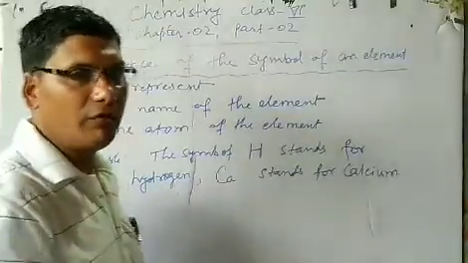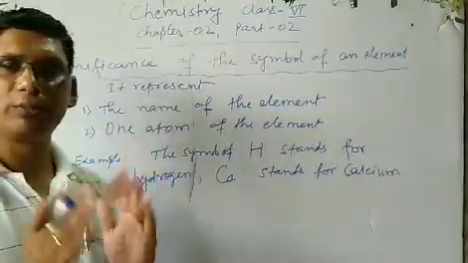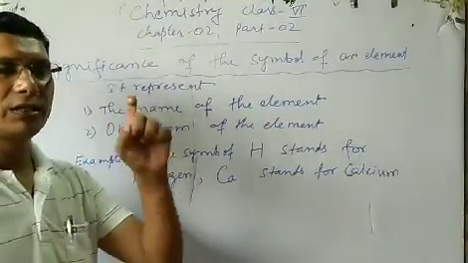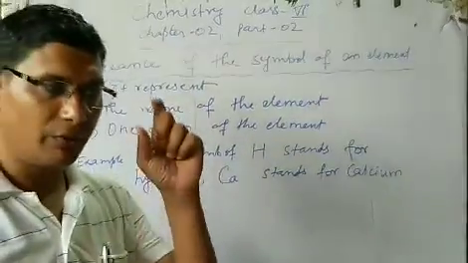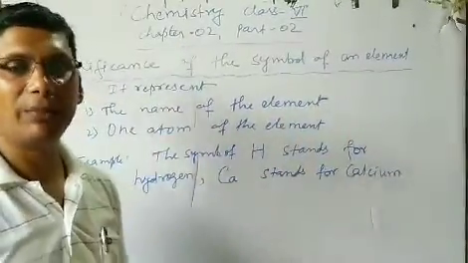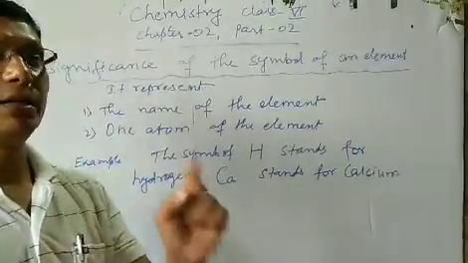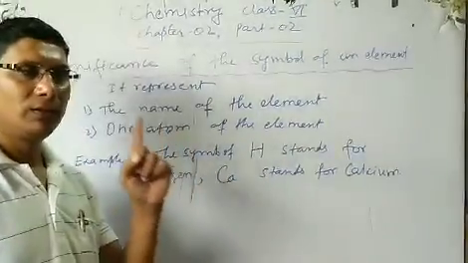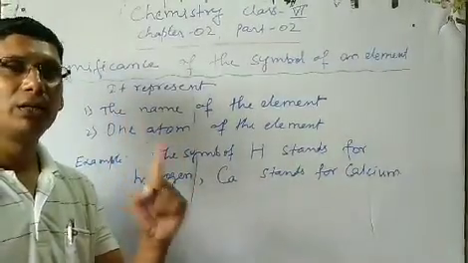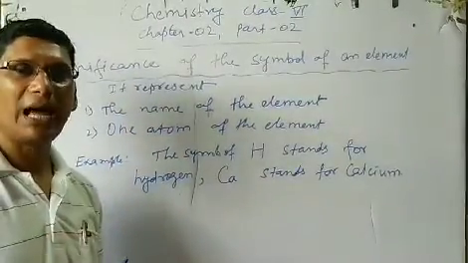Now one very important thing to remember whenever you write the symbol of an element: if it is a one letter symbol, it should always be written in capital letter.